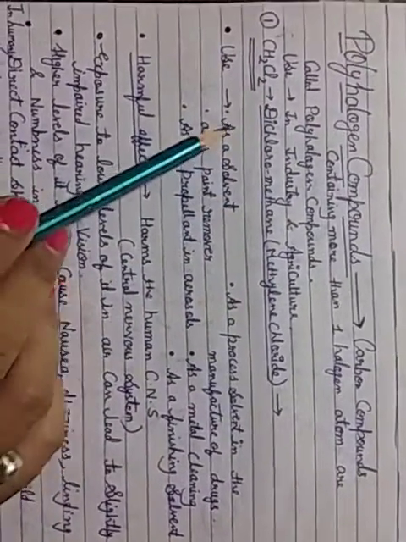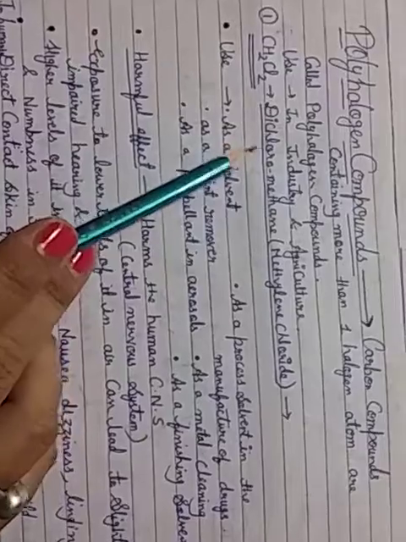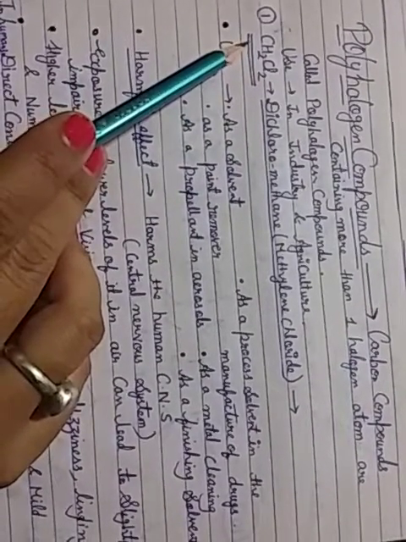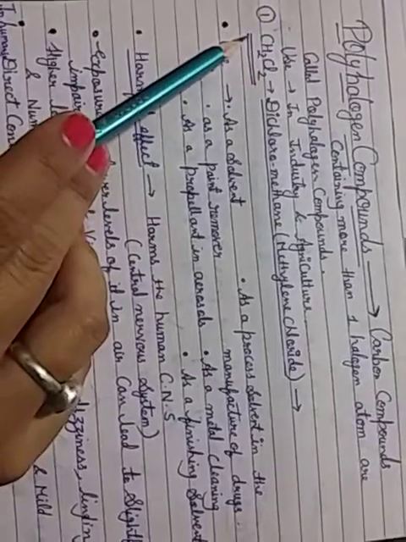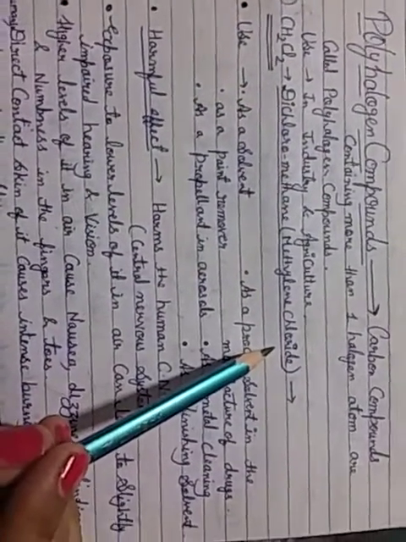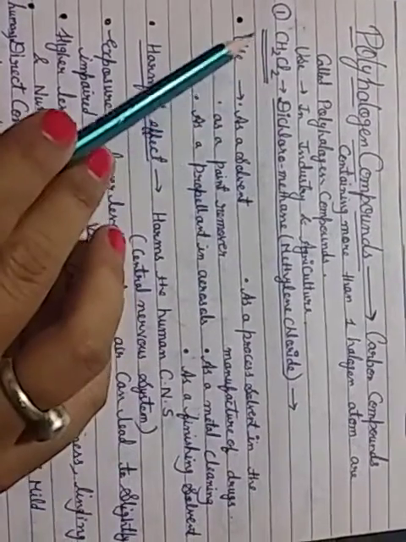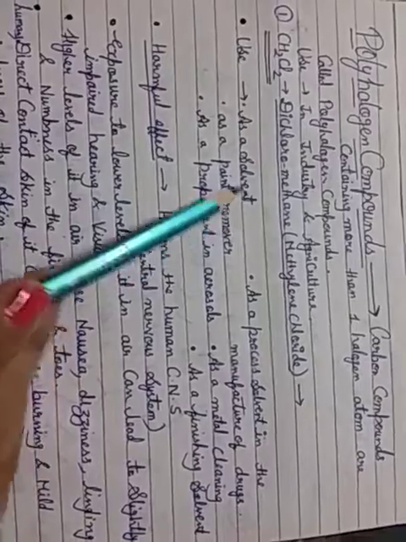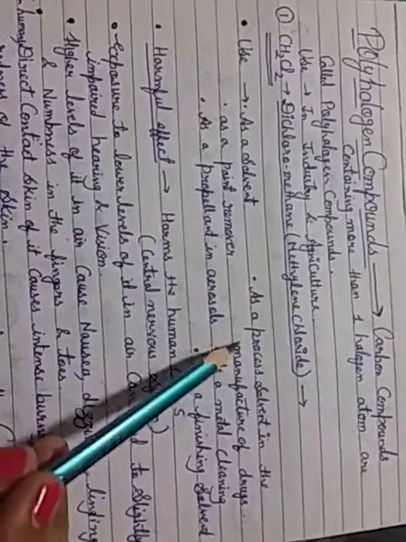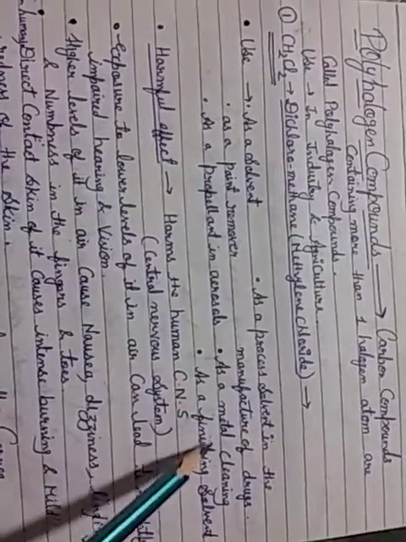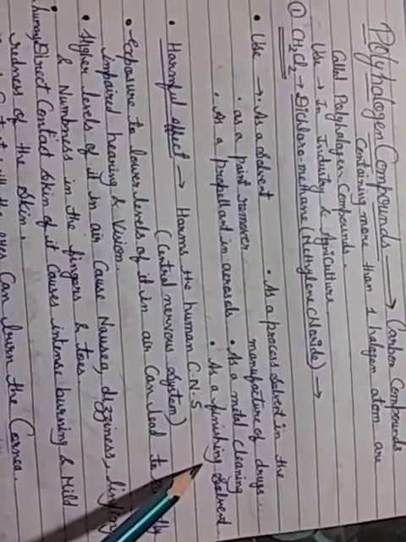First polyhalogen compound, CH2Cl2. CH2Cl2 means two halogens attached to one carbon. So dichloromethane, otherwise called methylene chloride. Okay, so dichloromethane, methylene chloride is used as a solvent, as a paint remover, as a process solvent in the manufacture of drugs, as a metal cleaning agent, as a finishing solvent.